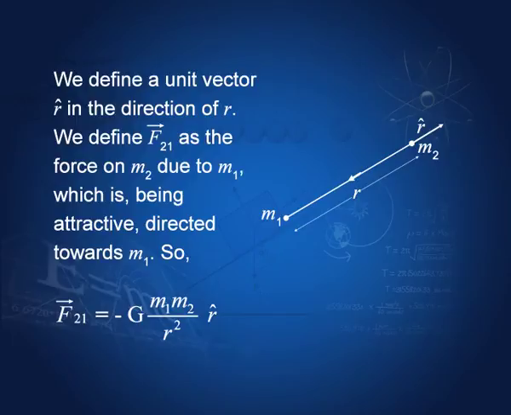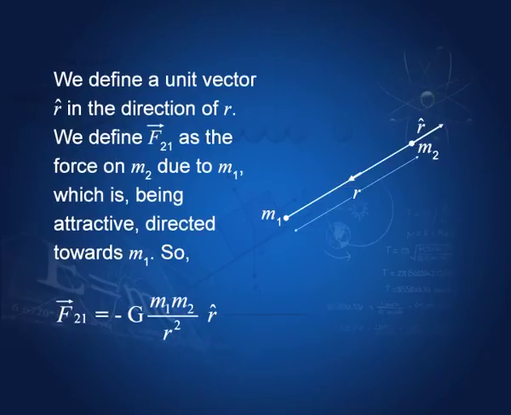So, when m1 attracts m2, that is the force on m2 due to m1, which we call F21, the magnitude is equal to G times m1 m2 by r squared, and the direction, you can see, since the force attracts m2, is opposite to the unit vector r. So, therefore, we put a minus sign and a unit vector r here. So, this gives us the complete picture of the law of gravitation.